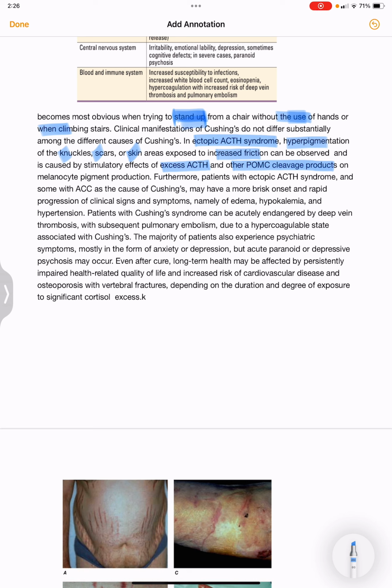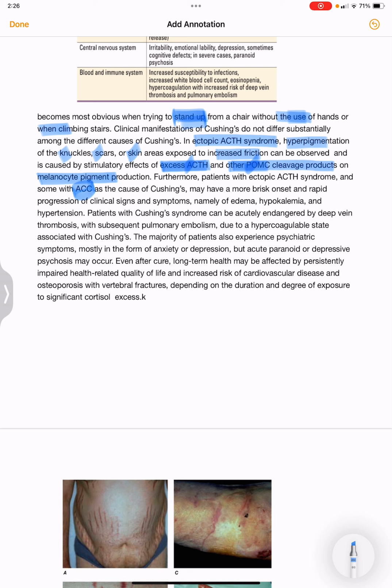What happens in ectopic ACTH syndrome? Hyperpigmentation will be there of the knuckles, the scars or the skin areas which are exposed to increased friction. Why? Because of the stimulatory effects of the excess ACTH and other pro-opiomelanocortin cleavage products on melanocyte pigment production, there will be increased pigmentation. Furthermore, patients with ectopic ACTH syndrome and some with adenocortical carcinoma as a cause of Cushing's.